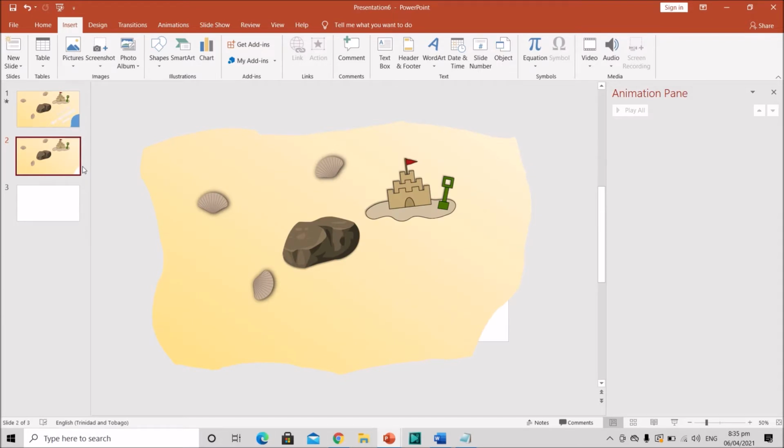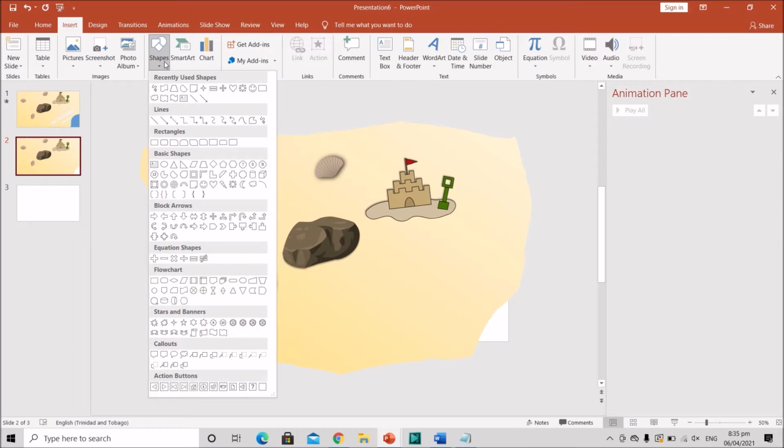Today we are going to look at beach animations. So let's get right into it. I have my scene set up here with my little seashells and my rock and my sandcastle, and now we're just going to make the wave.